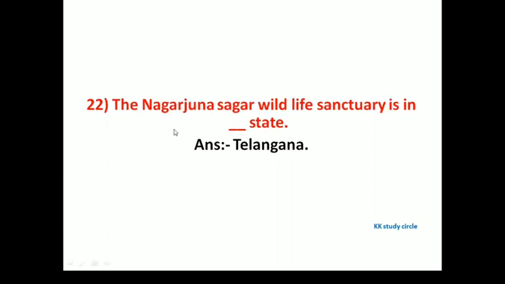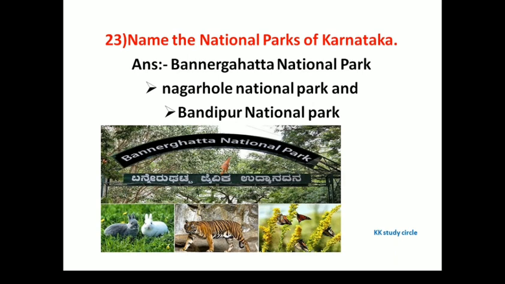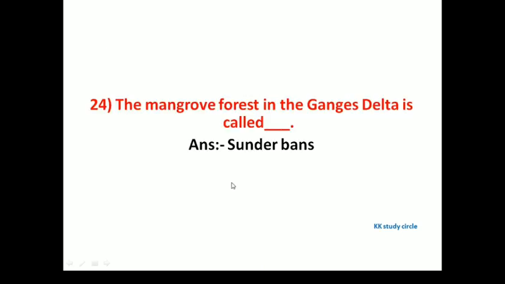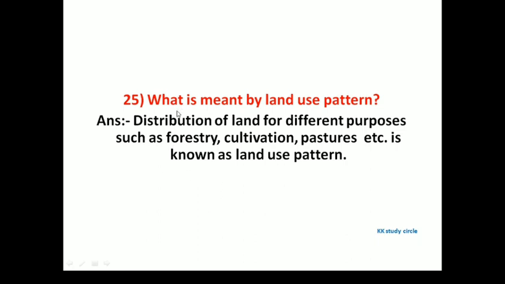Alluvial soil is best suited for the cultivation of paddy. Next question. The Nagarjuna Sagar Wildlife Sanctuary is in the dash state. It is located in Telangana. Name the national parks of Karnataka. They are Bannerghatta National Park, Nagarhole National Park, and Bandipur National Park. This is a picture of Bannerghatta National Park. The mangrove forest in the Ganga's delta is called Sundarbans.